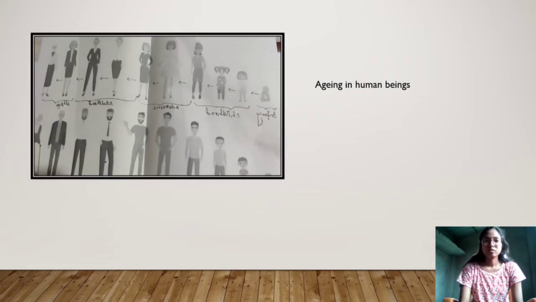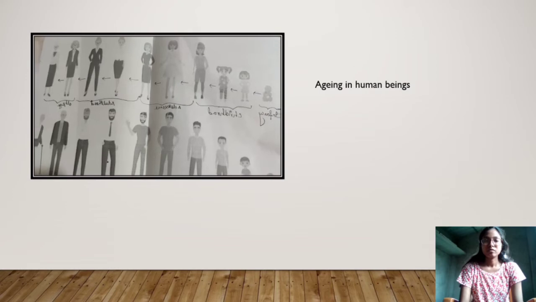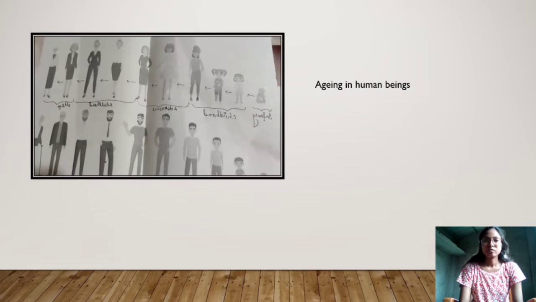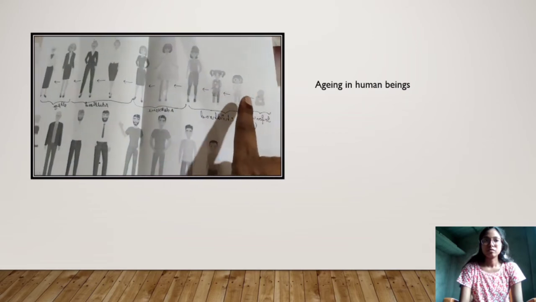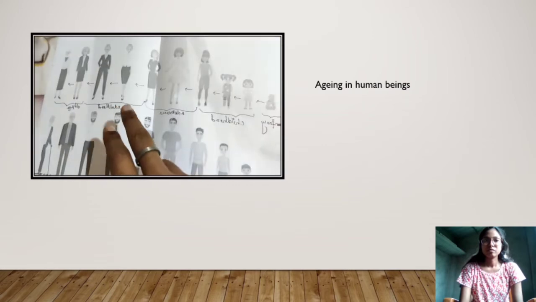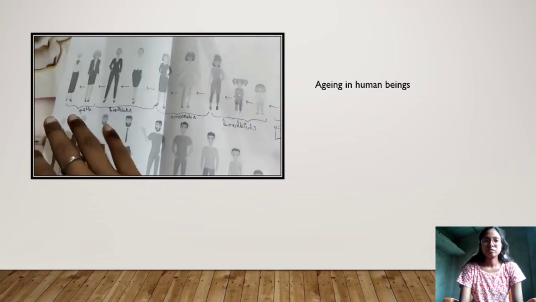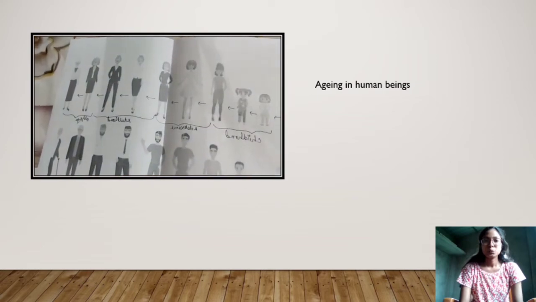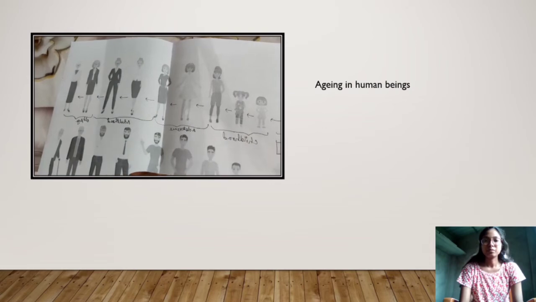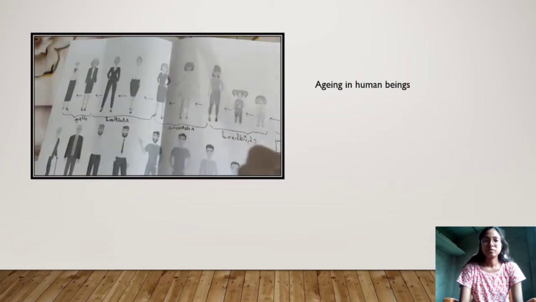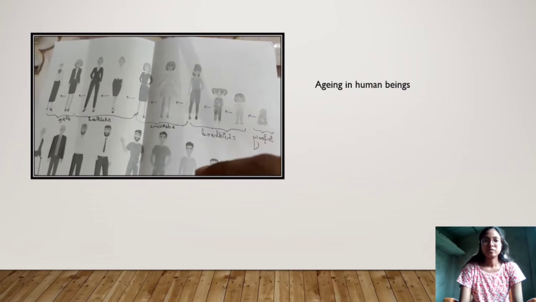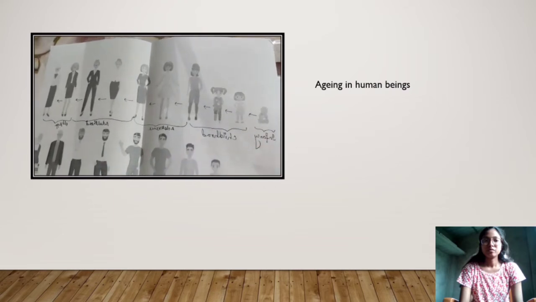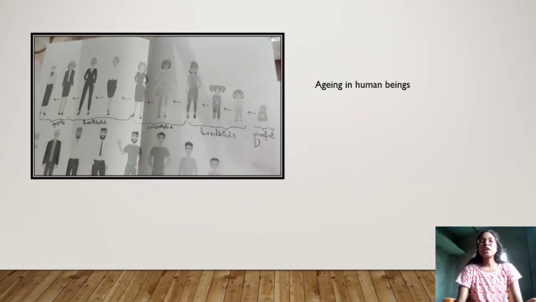Now the next example of irreversible change you can see in human beings ourselves. When we take birth, we are infants. Slowly we grow and we become young, then we become old, and finally we die. So is this a reversible change or irreversible change? Definitely this is an irreversible change. We can't come back from the old stage to the infant stage. So this is also a kind of irreversible change. Here I hope you all have understood how reversible changes take place and how irreversible changes take place.